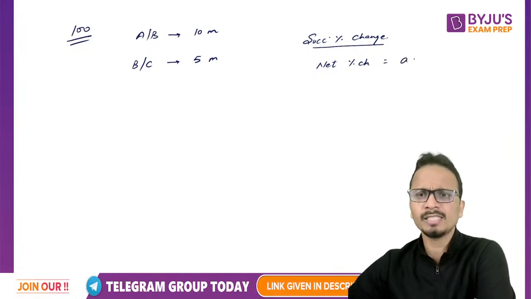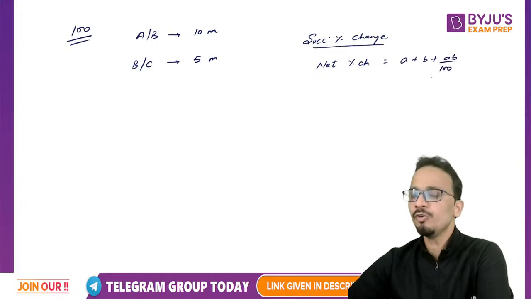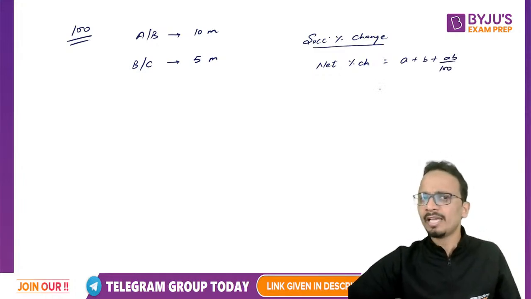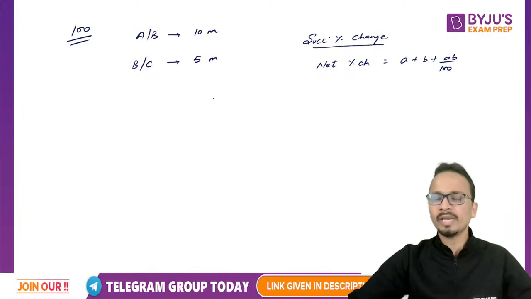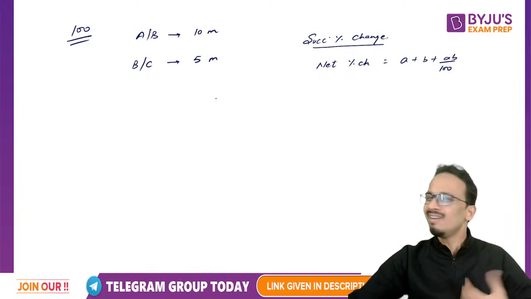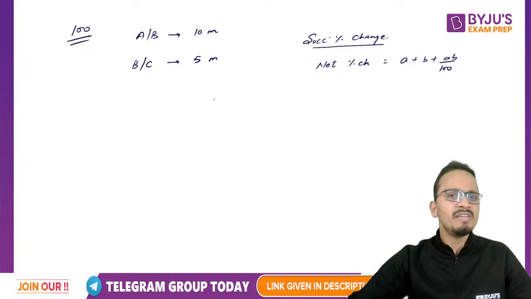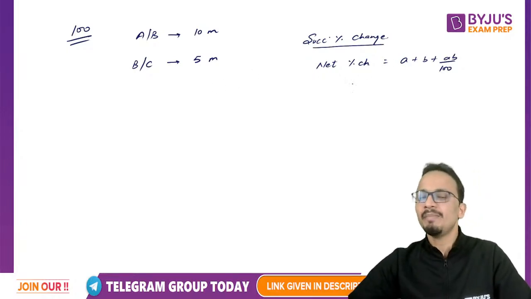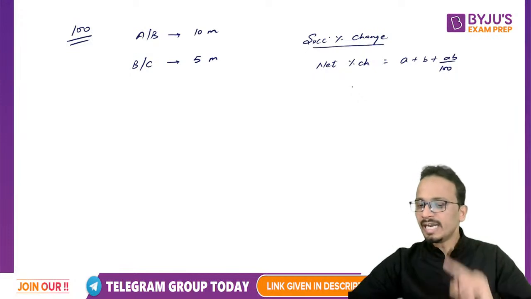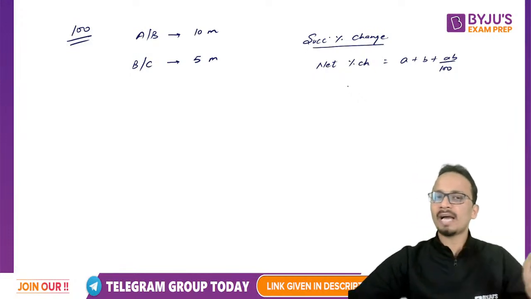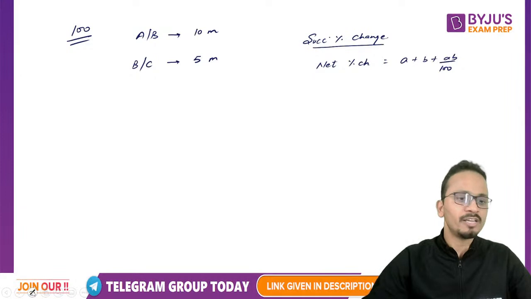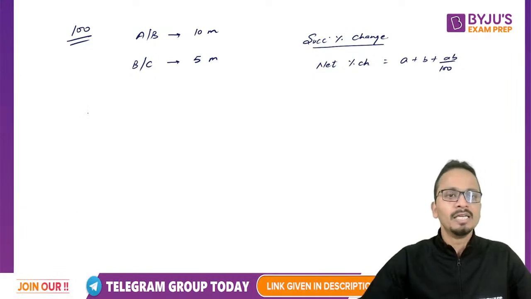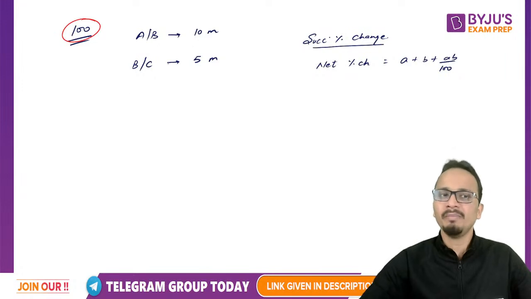So the formula is A plus B plus AB upon 100. If you know this formula and understand its application, then you'll be able to get the answer of this question in less than 10 seconds or maybe even 5 seconds. So net percentage change is A plus B plus AB upon 100. For the detailed explanation of this concept, go back and look at my session from yesterday. Now, in a race of 100 meters, A beats B by 10 meters.